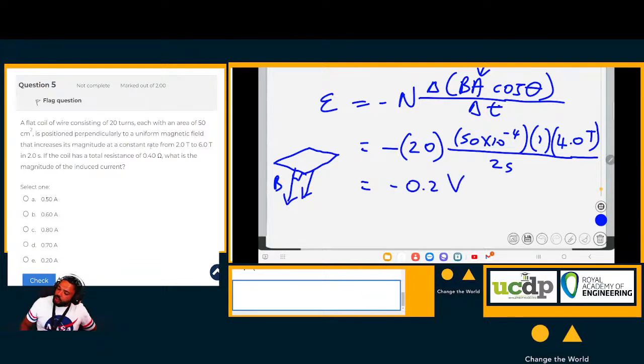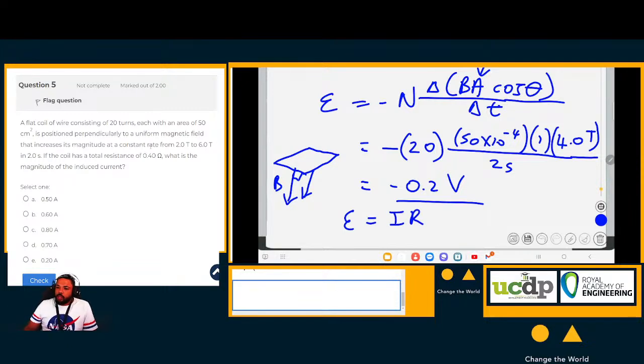So this is the EMF that is induced in this loop. Okay, so this flat coil of wire consisting of 20 turns, this is the EMF that is induced. Now we know that EMF is equal to IR. So Ohm's law.